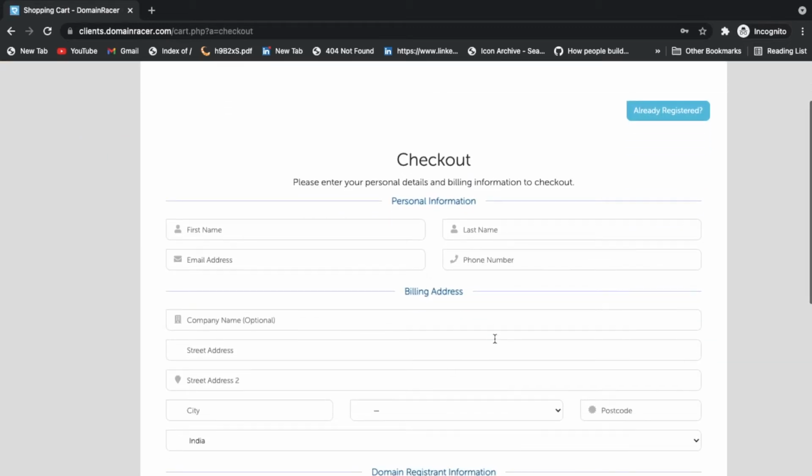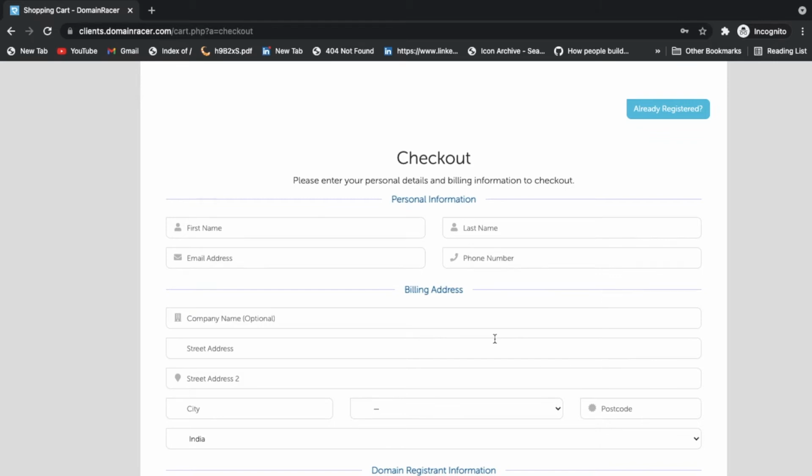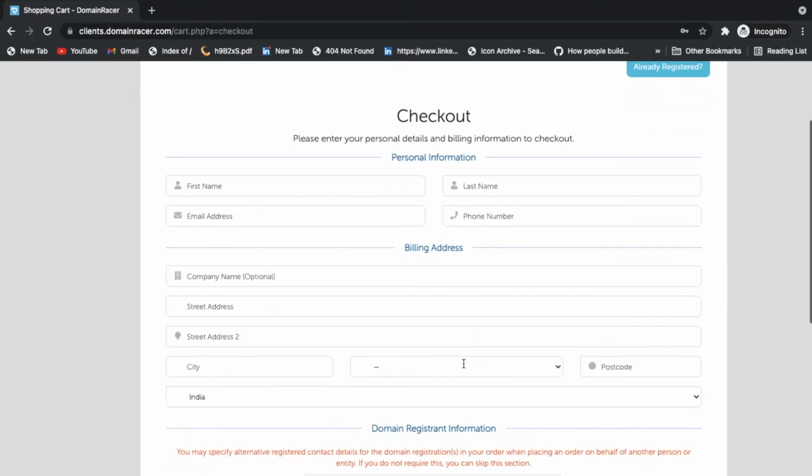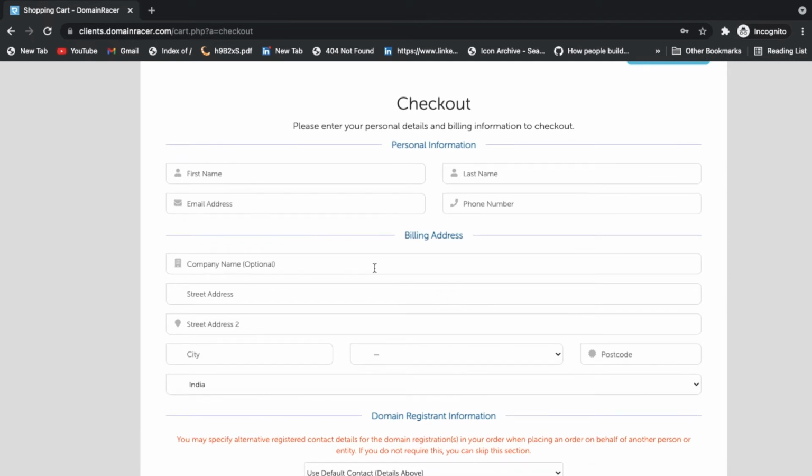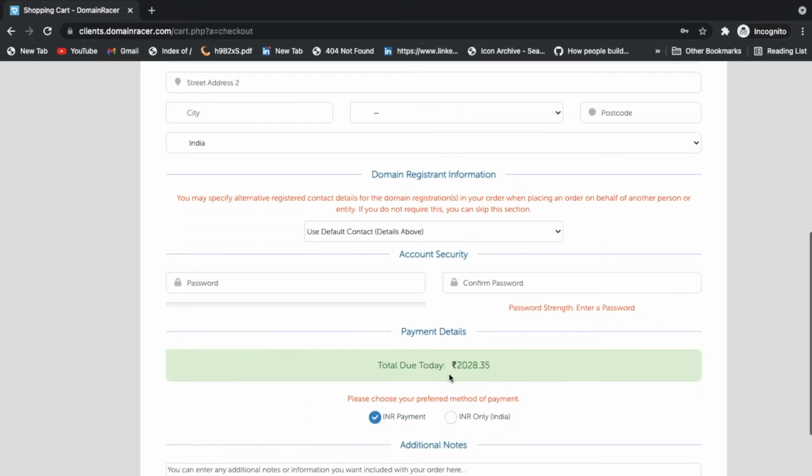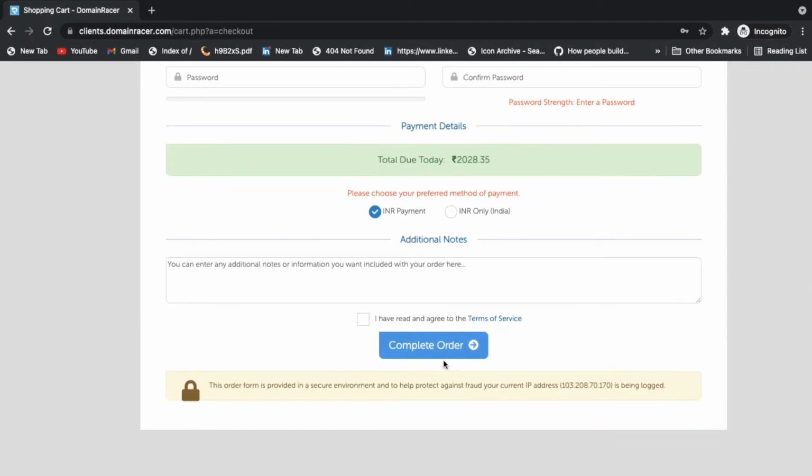Just put your details here, like your personal information: first name, last name, email, phone number. Whatever you want, you put your website inside of this website. Now also the billing address you need to update here. After that you need to submit to complete the order.